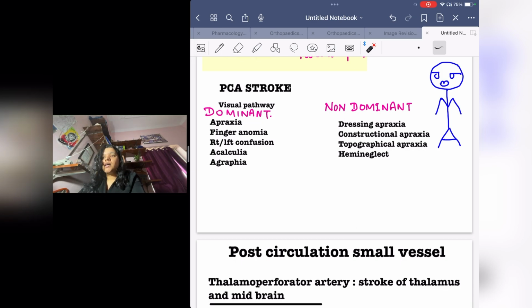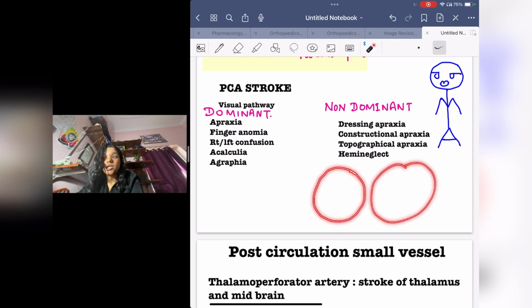Then constructional apraxia, what does it mean? When you ask a patient to draw a clock, we normally draw like this, like this, like this. Okay. But in constructional apraxia, the patient is unable to draw a clock. He will draw it like this, and this. This is not a clock. He is unable to draw a clock like this. He is unable to draw a circle like this.